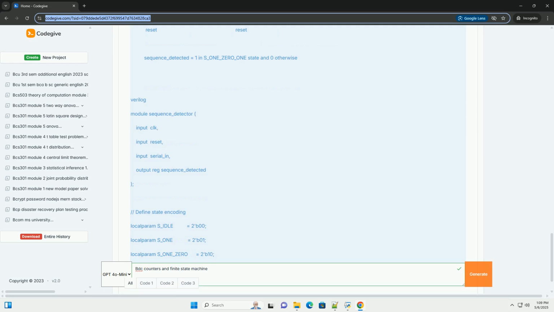If count equals 4'b1001: checks if the count is equal to 9, 1001 in BCD. If so, the counter is reset to 0 and the carry_out is set to 1. Else count equals count plus 1'b1: if the count is not 9, it's incremented. carry_out equals 0: if the count isn't 9, carry_out is 0.